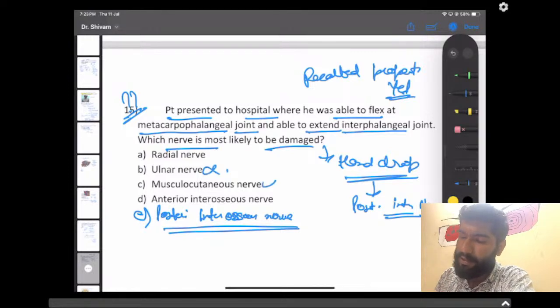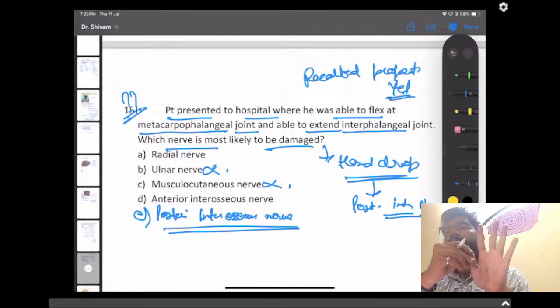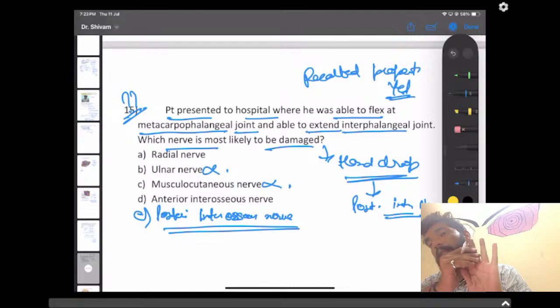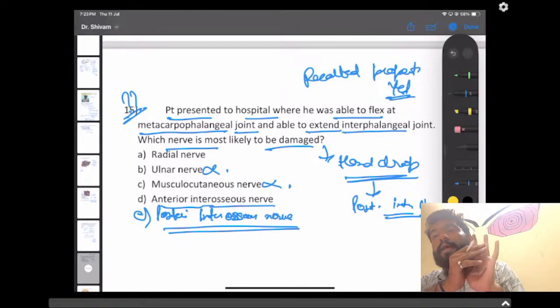Another one is not the answer. This is not the answer. And if something was mentioned involving this finger, this, or this, any of the three, then the answer is anterior interosseous nerve. If this was not mentioned, the answer can be radial nerve also.